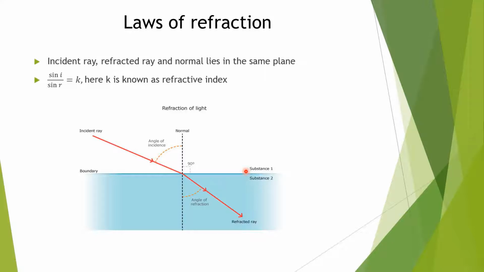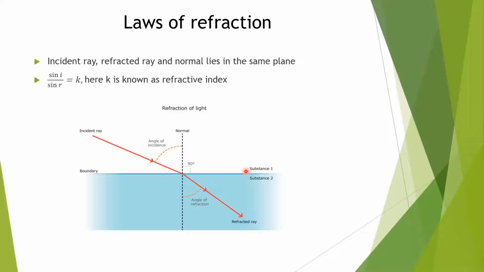The incident ray makes an angle with the normal, called the angle of incidence. And the refracted ray makes an angle with the normal, called the angle of refraction. The ratio sin i upon sin r is always constant and it is called the refractive index.